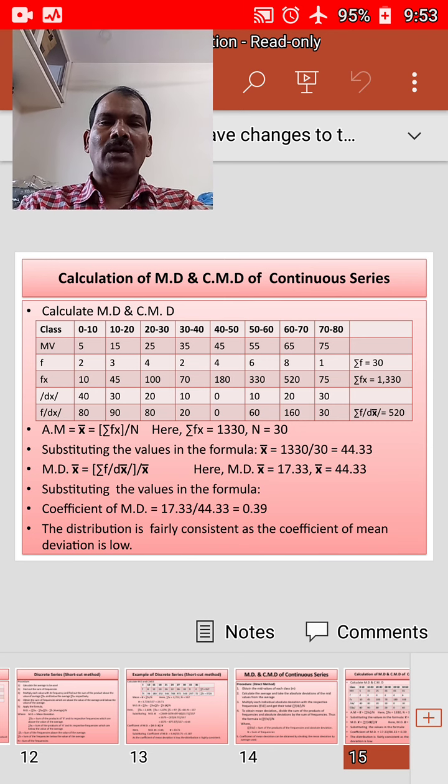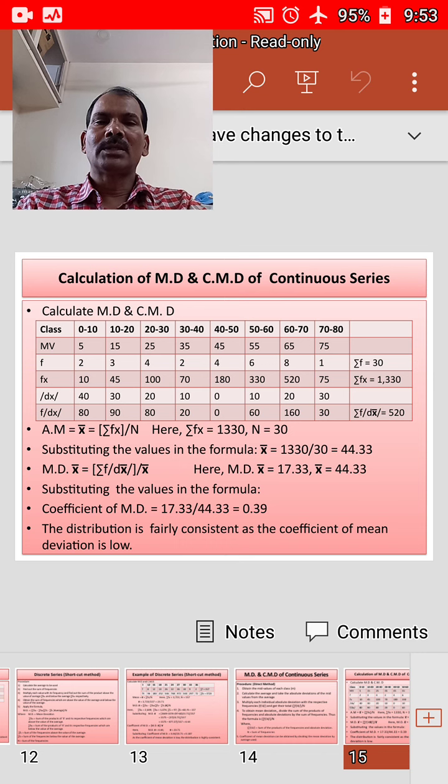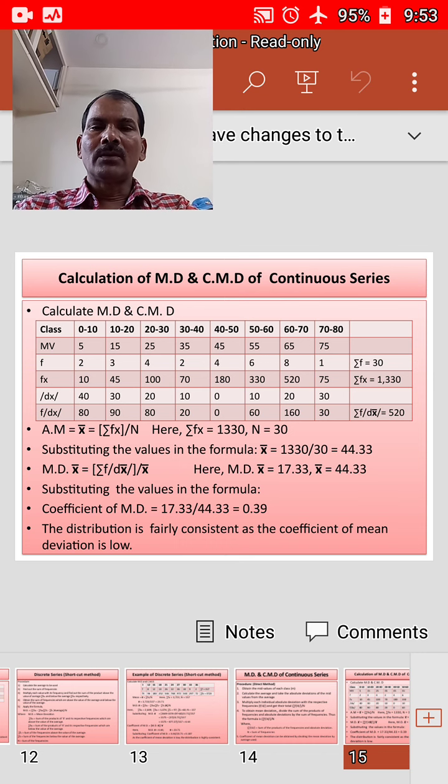These are the fx values. Now sigma fx is the sum of these products of mid values and their respective frequencies, that is sigma fx is 1330. We need n also, that is sigma f, which is equal to 30, the sum of the frequencies. And now we need the modulus of dx.